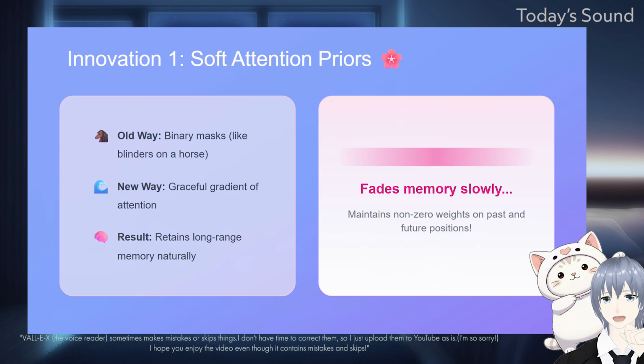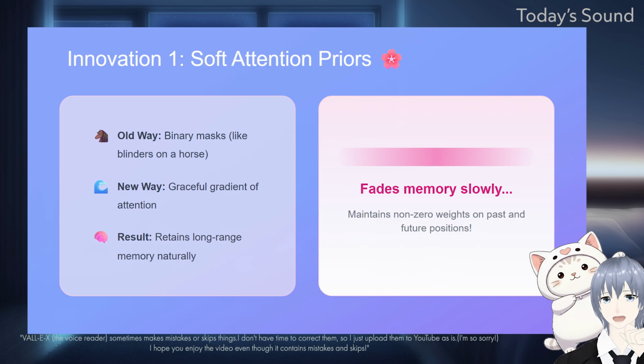This approach introduces 3 key innovations that I find super interesting. First, they use something called soft attention priors. When a model reads text, it uses an attention mechanism to focus on specific words. Other streaming methods used binary masks, which create hard information cutoffs. It is like putting blinders on a horse, so it can only see the current sentence and nothing else.